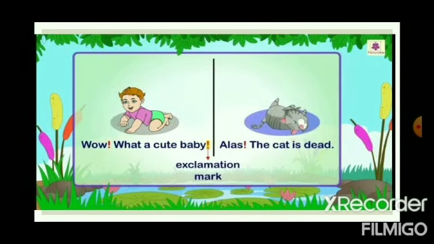Now you can see, after "wow," one mark is there. After "What a cute baby," also one mark is there. And in the next sentence, "Alas," after that also one mark is there. Children, that mark is the exclamation mark.